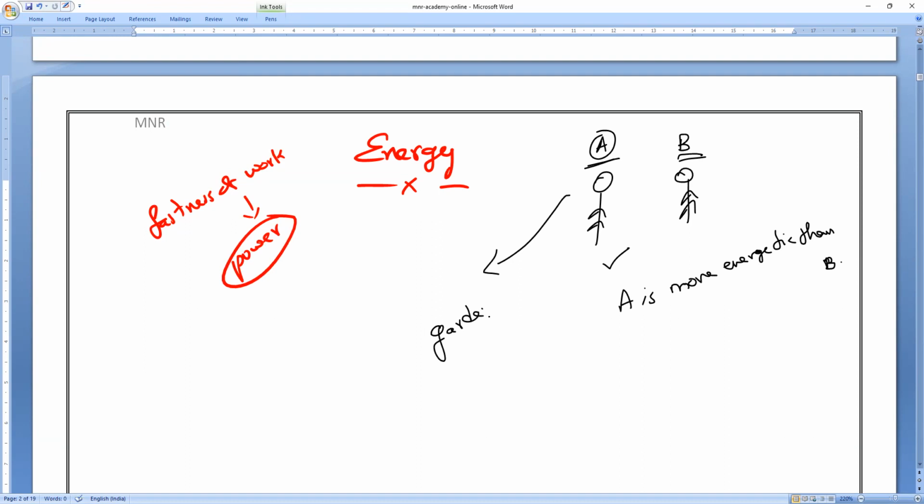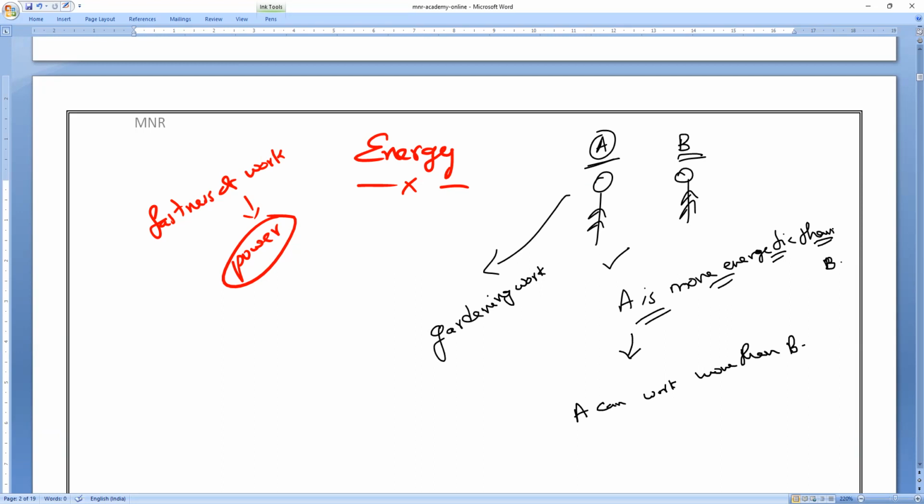So we are talking about now who can do the work. I am not talking about the time. I have given, for example, gardening work. So now I'm saying that A is more energetic than B. According to you, what does it mean? It means A can do more work than B. Am I right, everybody? Yes or no? So it means that A can work more than B. That is the meaning of A is more energetic than B.